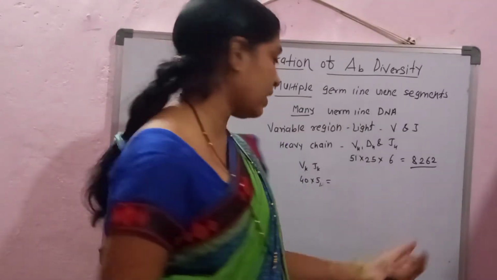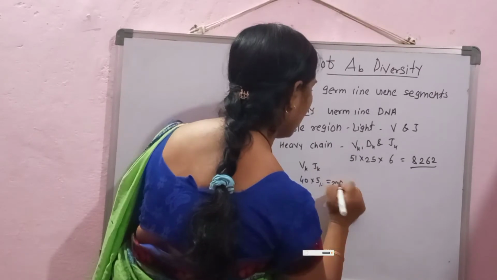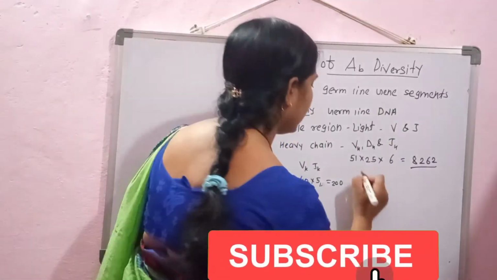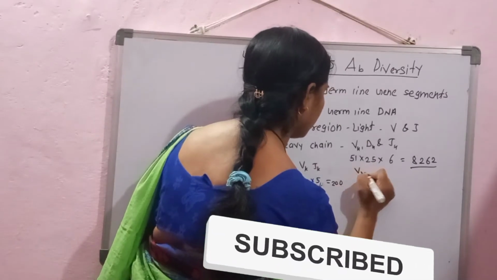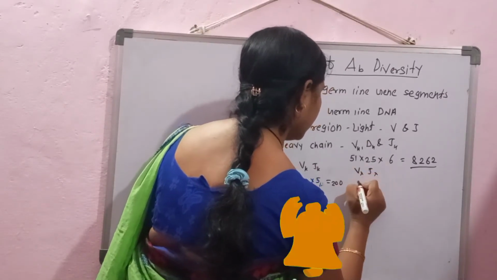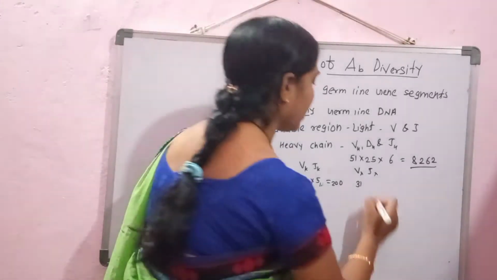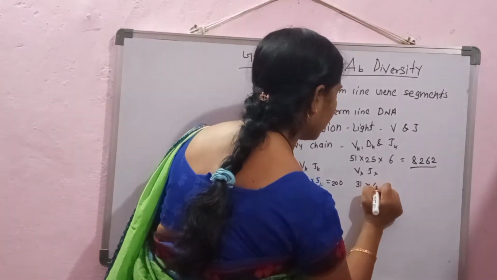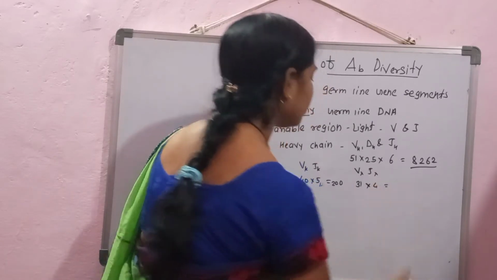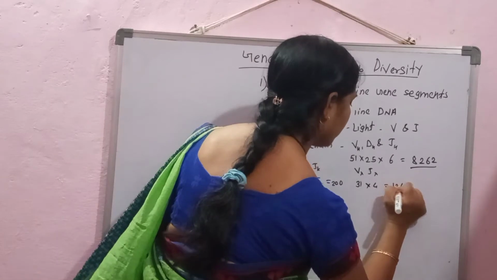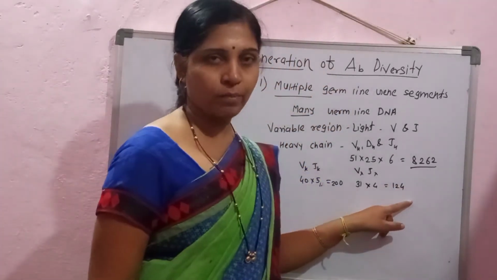It means we get 200 different combinations. In case of the lambda chain, that is V lambda and J lambda, there are 31 different types of V lambda gene segments and 4 different types of J lambda gene segments. So we get 124 different combinations.